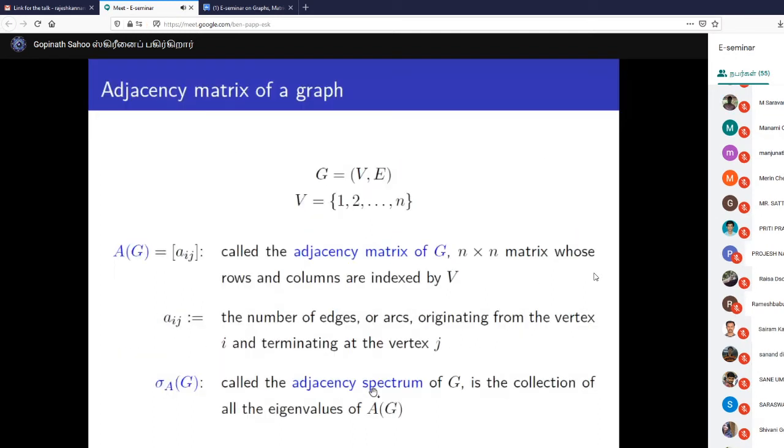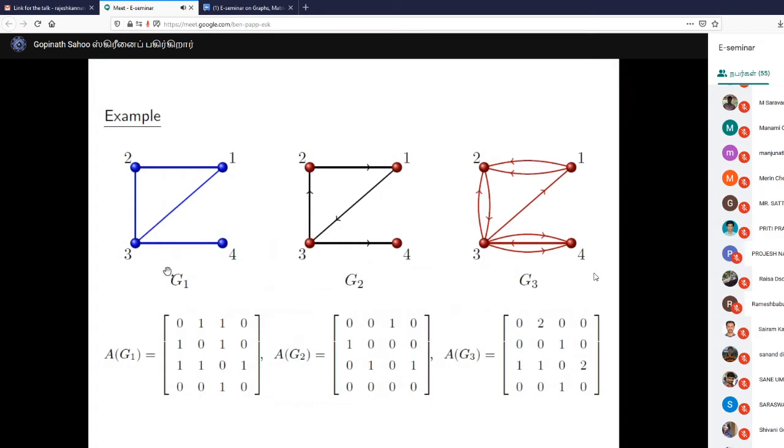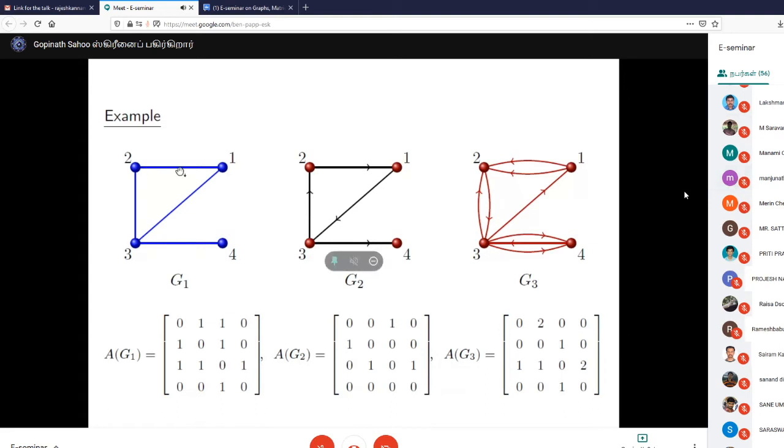Here is one example. We have considered an undirected graph, a digraph, and a multi-digraph. G1 is undirected, and this is its adjacency matrix. Because there is one edge between 1 and 2, the 1 2 entry, in the row corresponding to vertex 1 and the column corresponding to vertex 2, is 1. Similarly, the 2 1 entry is also 1.